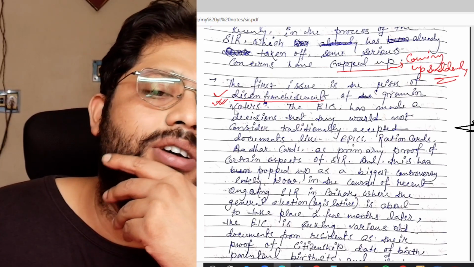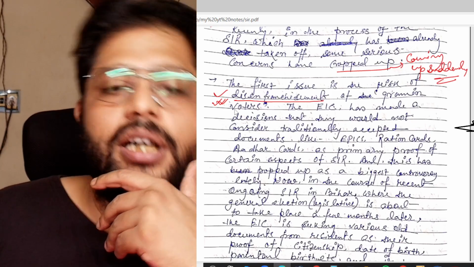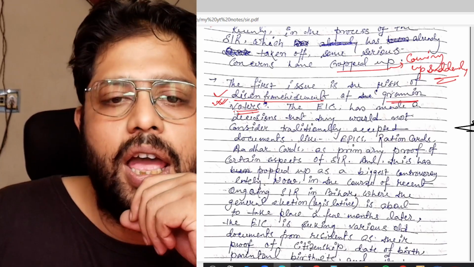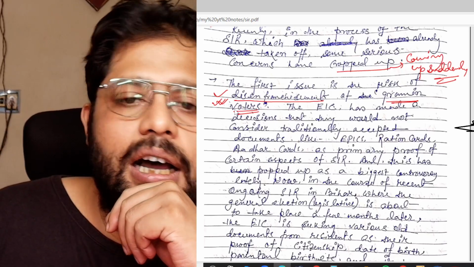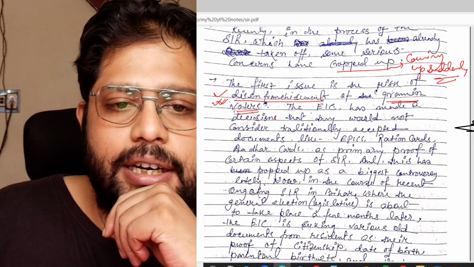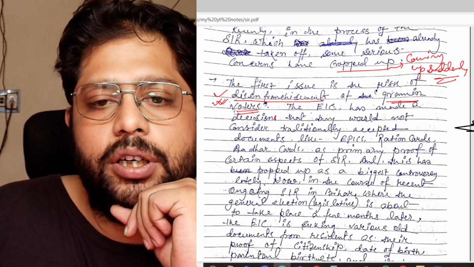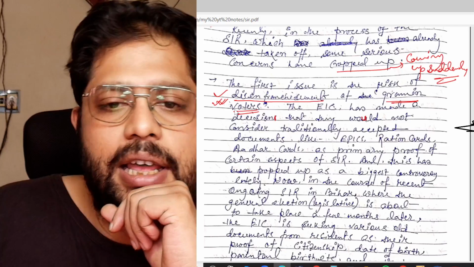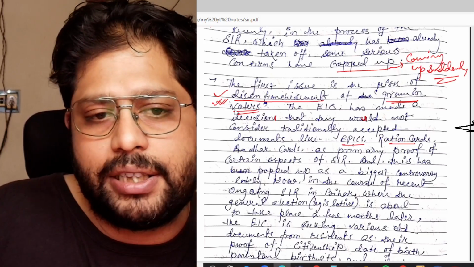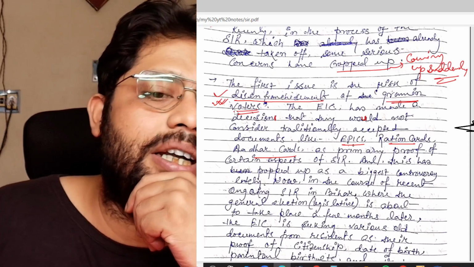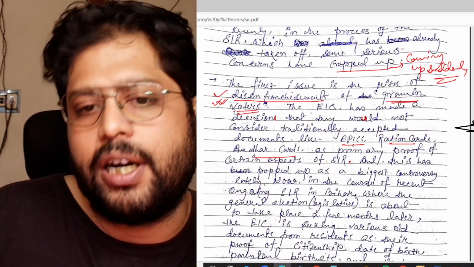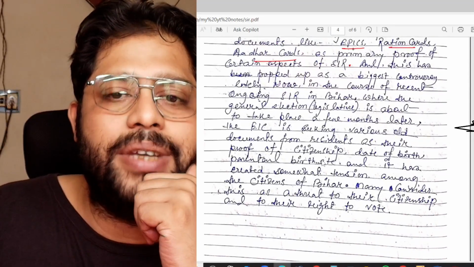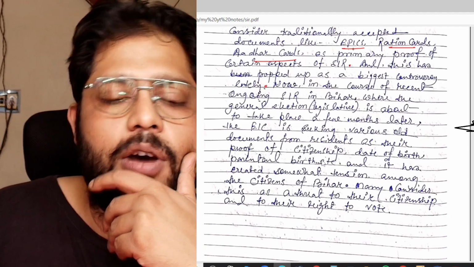The risk of disenfranchisement is especially related to Gramin voters, because they are most vulnerable. Why? The Election Commission of India has made a decision that they would not consider traditionally accepted documents like EPICs, meaning voter ID cards, ration cards, Aadhaar card, etc., as primary proof for certain aspects of SIR. And this has popped up as the biggest controversy lately.